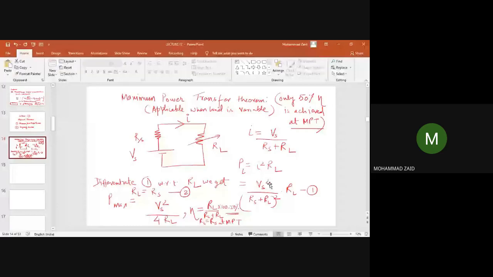If we differentiate this expression with respect to RL, because we are assuming that RL is variable, we get the condition for maximum power transfer: RL is equal to RS, or R Thevenin.